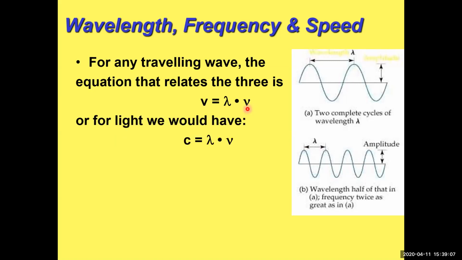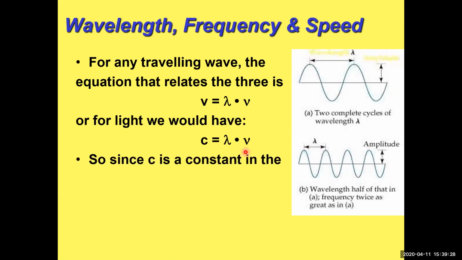Since we're going to be dealing with light, this is the equation here. So you need to know this equation. This has to be memorized. We're going to use it a lot. So it's really important that you keep this one in your head. You don't have to put the little dot in here. The dot just means times. You can just write c equals lambda nu, and then that'll be fine.